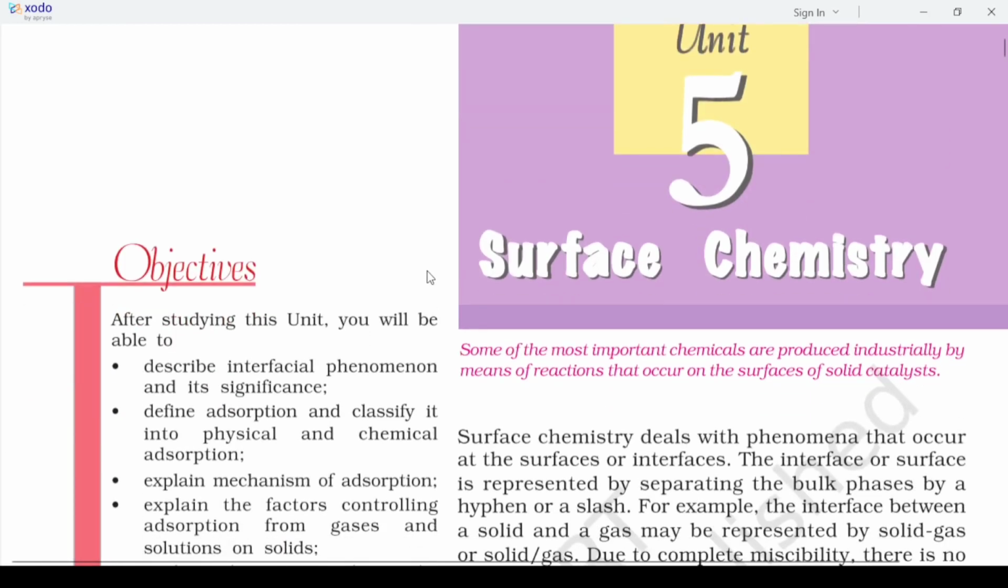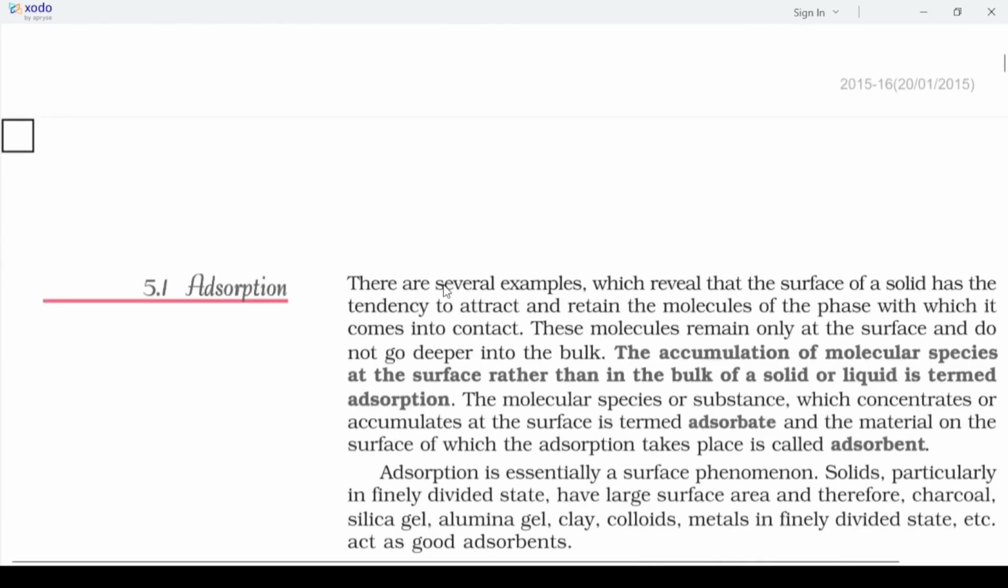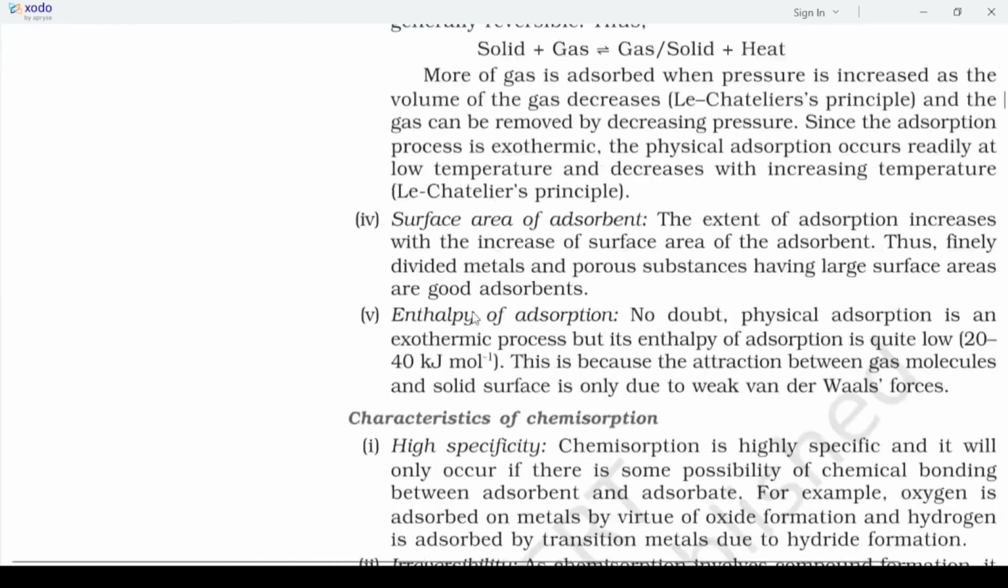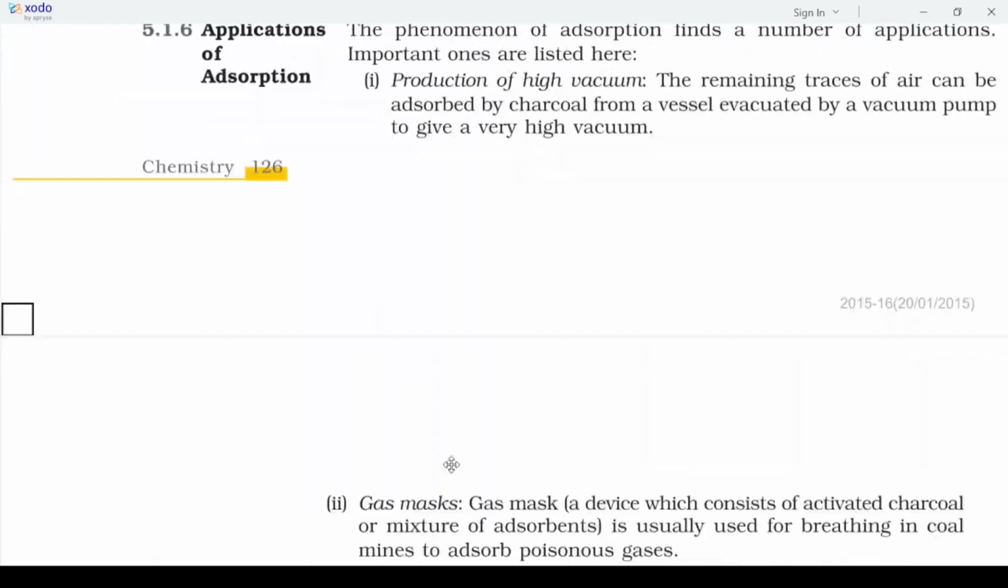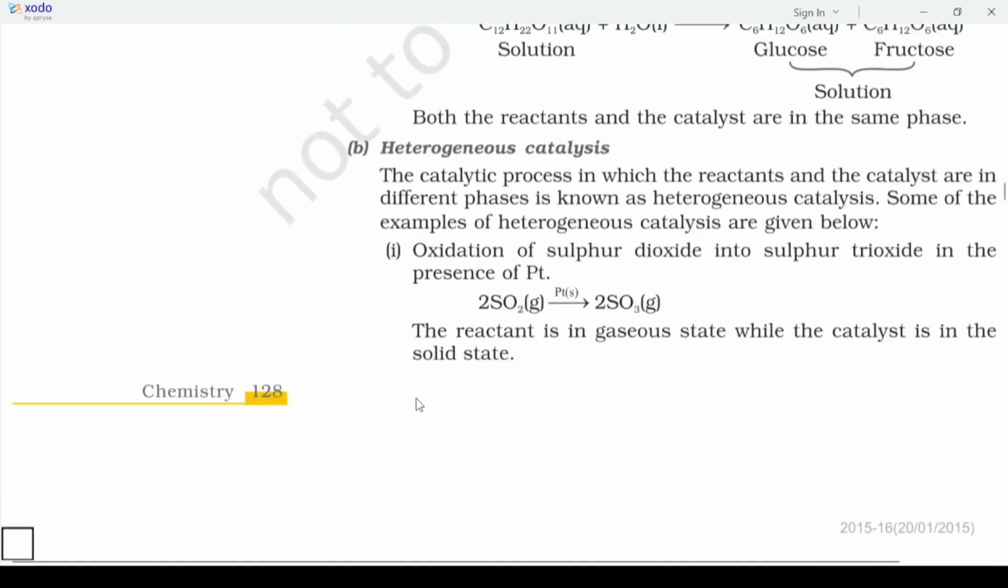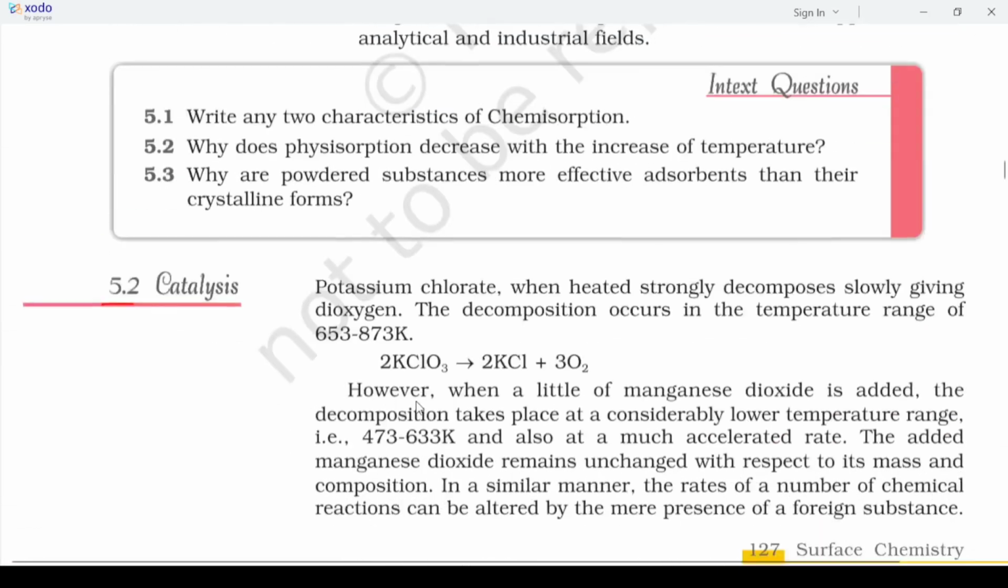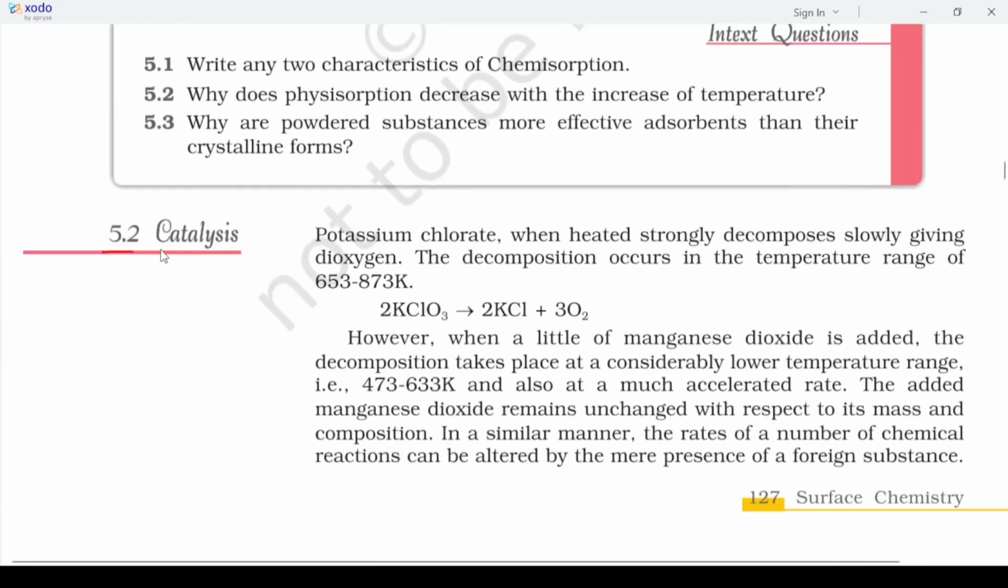To find the answer to this question, we have to check Surface Chemistry, that is Unit 5 from your Class 12 Part 1. In this chapter we have to move to page number 8 and subtopic 5.2. Now this is page number 8 and that is 5.2. The topic given here is on catalyst.